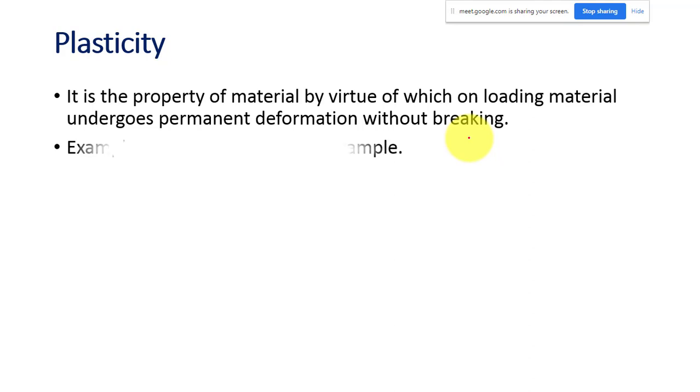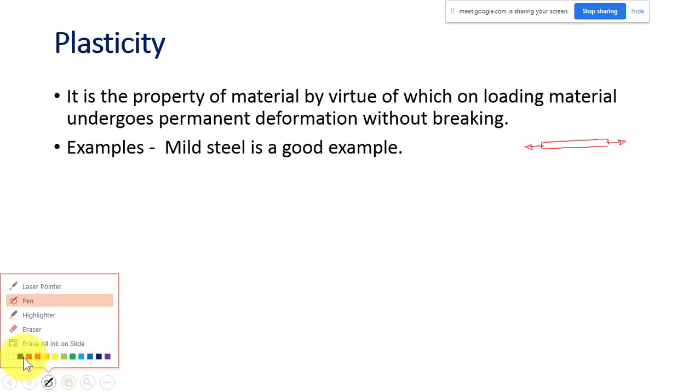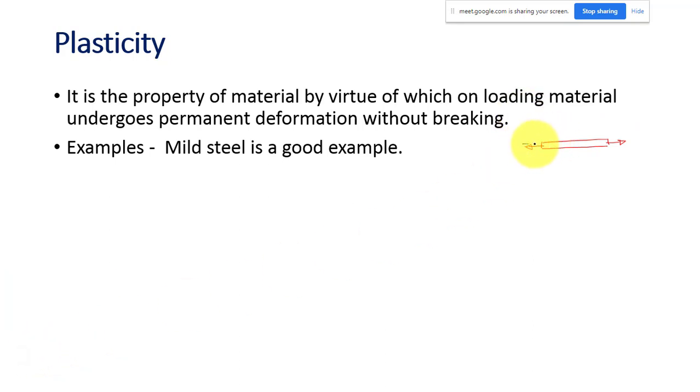A good example of a plastic material is mild steel. If you take a mild steel bar and apply some tensile force, it is not going to break. It will just elongate. It can have large deformation before breaking. So the material undergoes permanent deformation, but there is no breaking. That is what we call plasticity. So a very good example is mild steel.